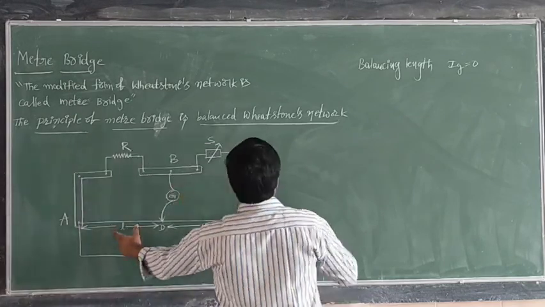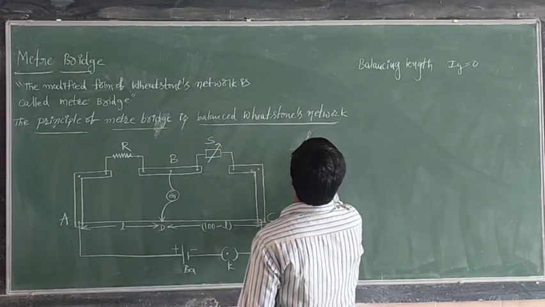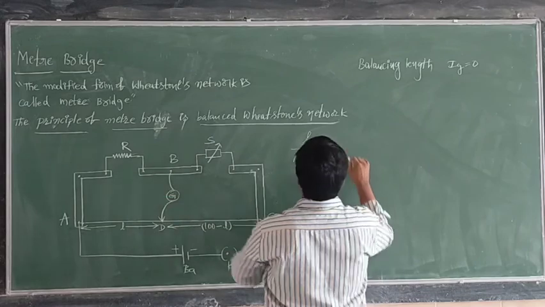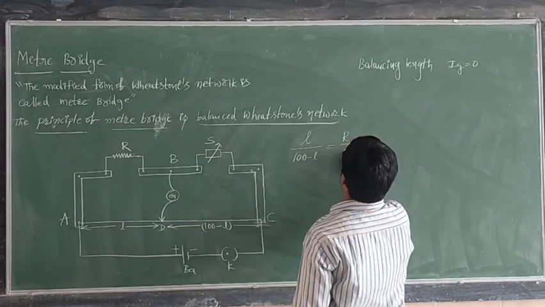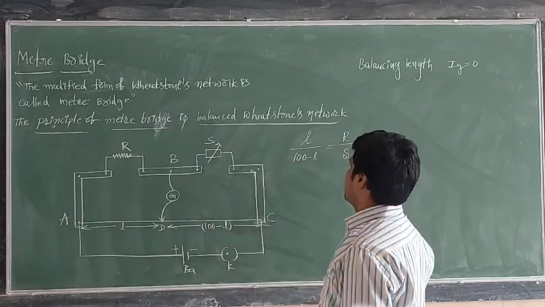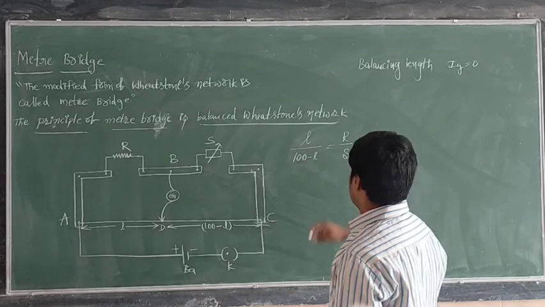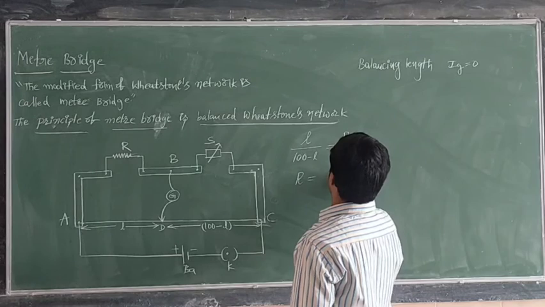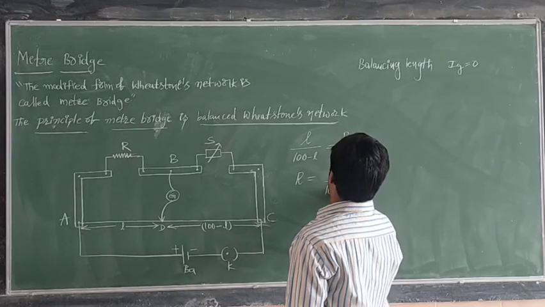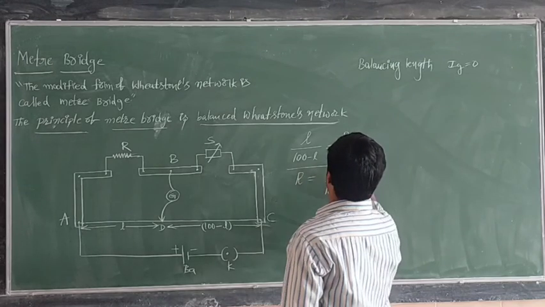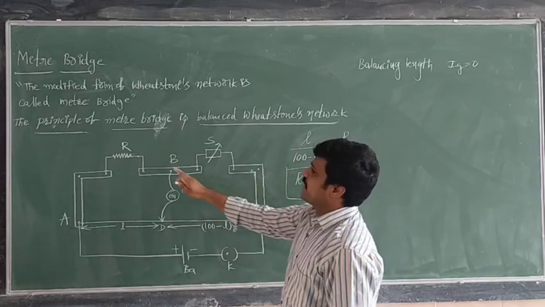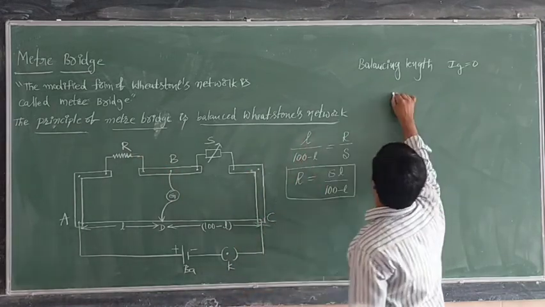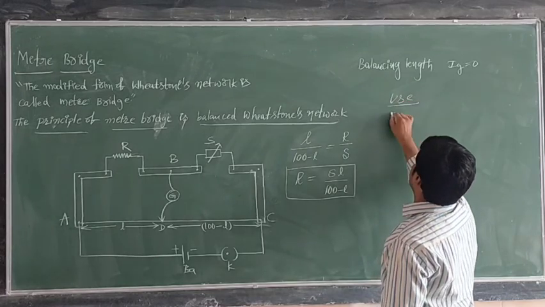So if you take one resistance, L divided by 100 minus L is equal to R by S, where L is the balancing length. From this, R is equal to SL divided by 100 minus L. Now by using this formula, we can find out the unknown resistance. These are the uses of the meter bridge.